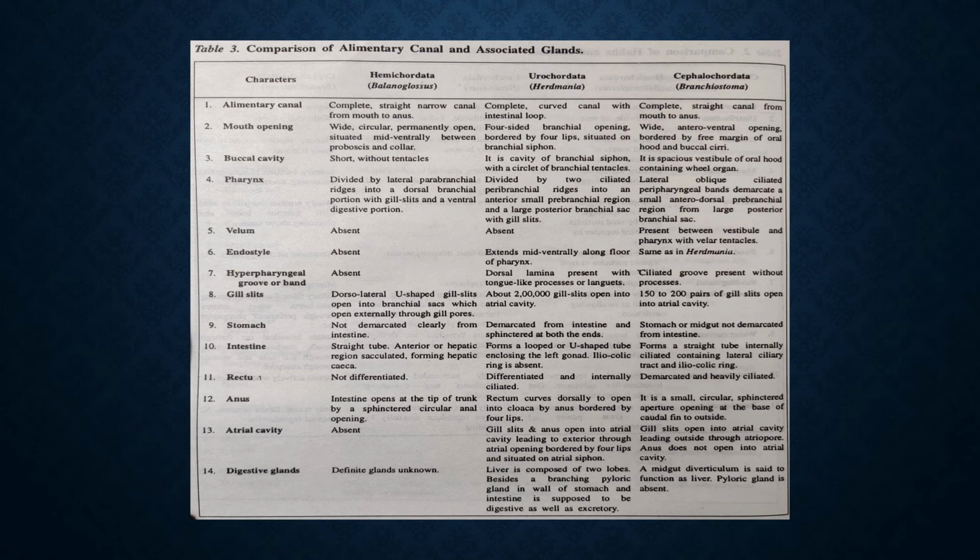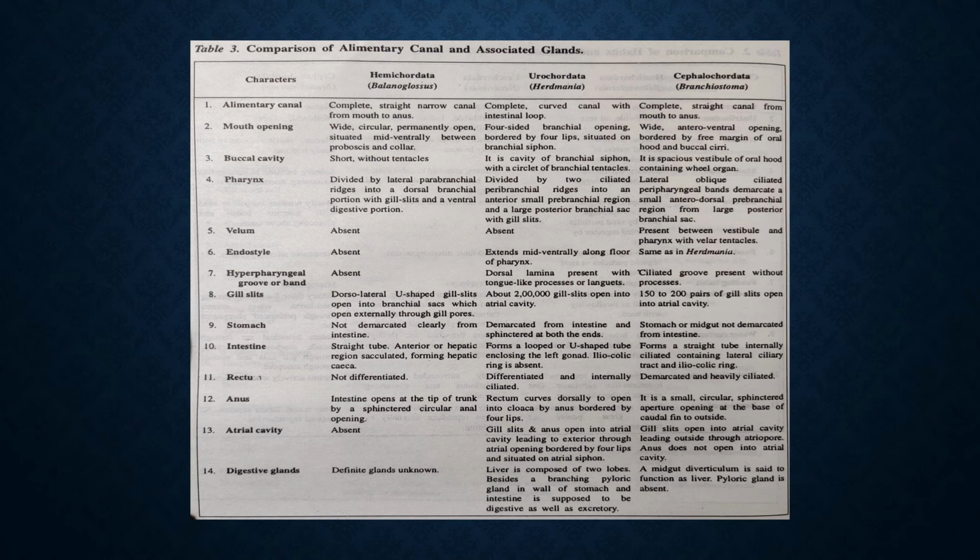Sixth is endostyle. It is absent in Balanoglossus and present both in Herdmania and Branchiostoma. In Herdmania, it extends mid-ventrally along the floor of the pharynx, and it is the same in Amphioxus, similar to Herdmania. Then seventh is hyperpharyngeal groove or band, absent in Balanoglossus, and in Herdmania, dorsal lamina present with tongue-like processes or languets, and in Amphioxus, ciliated groove present without processes.